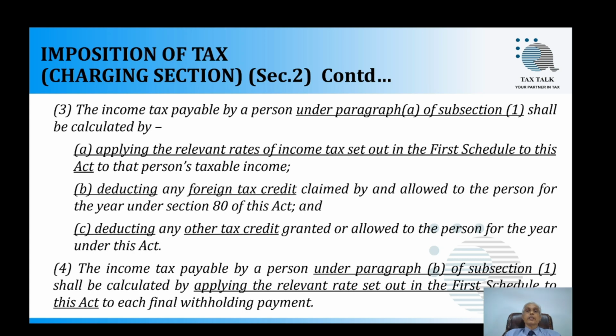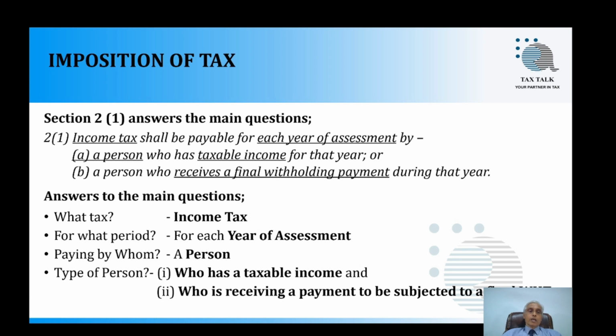Then C, deducting any other tax credit granted or allowed to the person for the year under this Act. Then subsection 4 says the income tax payable by a person under paragraph B of subsection 1 shall be calculated by applying the relevant rate set out in the first schedule to this Act to each final withholding payment.